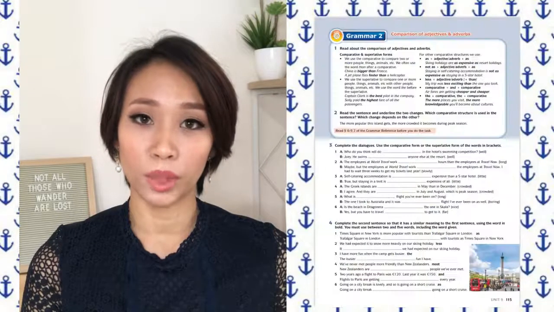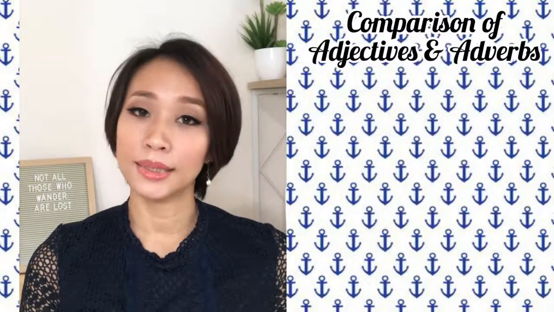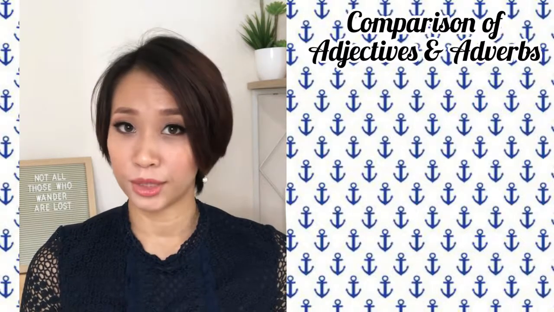Hi everyone, today we're going to do grammar on page 115, Unit 9 in your English download textbook. Comparisons of adjectives and adverbs. Perbandingan adjective dan adverbs. Let's refresh our memory first.